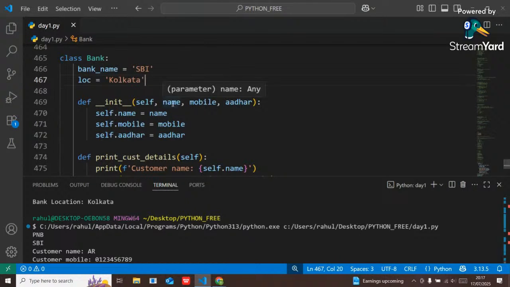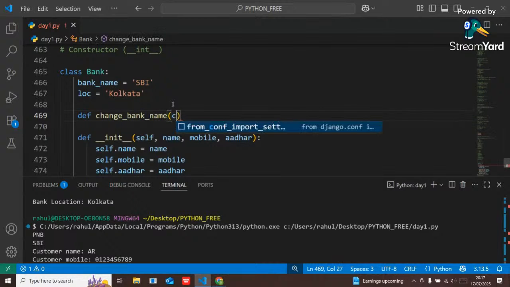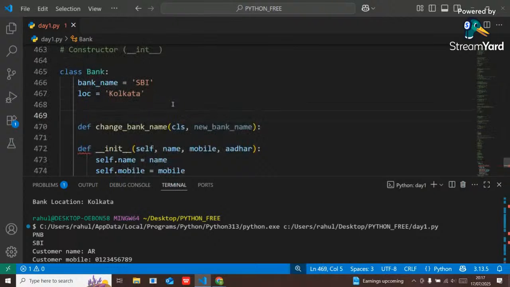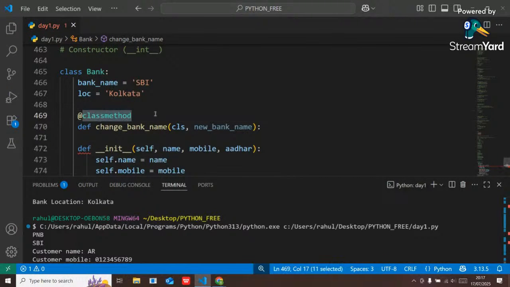So here I can also create a function like def change_bank_name. Here you have to pass cls and new_bank_name. And here we have to use a decorator called classmethod. In a later session I will discuss what a decorator is. So you have to use this classmethod decorator, then create a method and pass cls inside it.